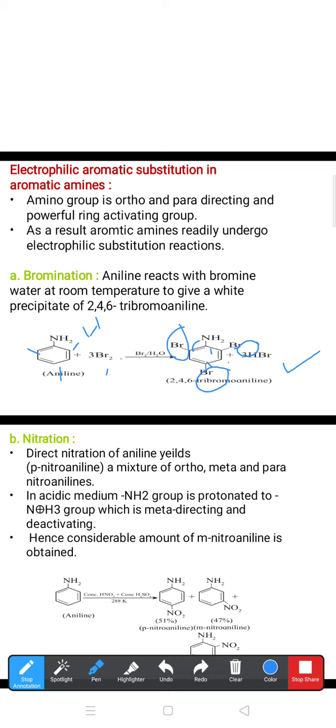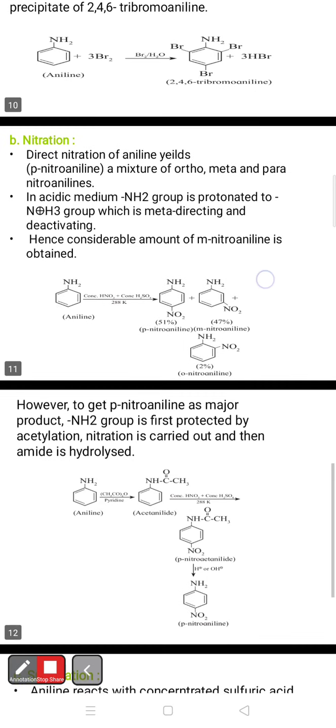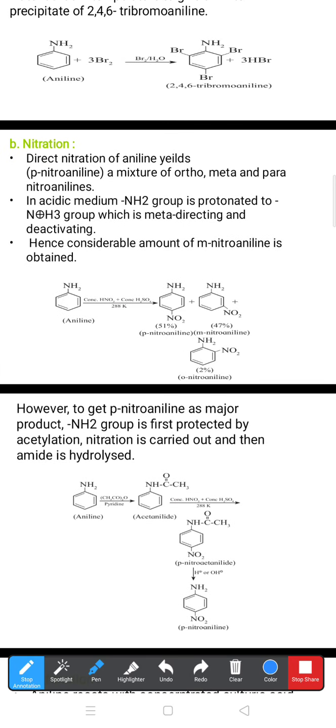Similarly, we'll see nitration. Addition of nitro group is called nitration. In case of direct nitration of aniline, para nitroaniline is obtained, and a mixture of ortho, meta, and para nitroaniline will also form in trace amounts.